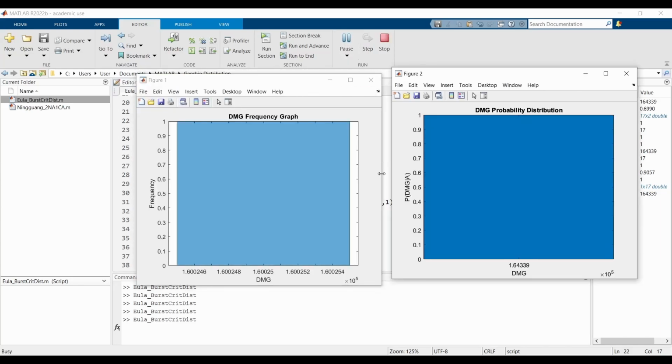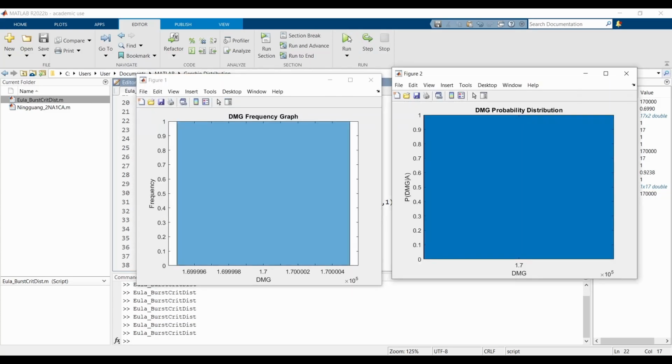We could continue to run this many times over, and you can see we get different values: 157,000, 170,000, and this one is 259,000.